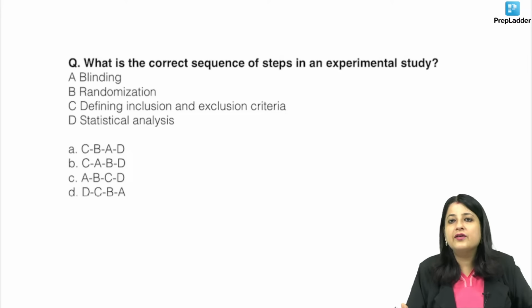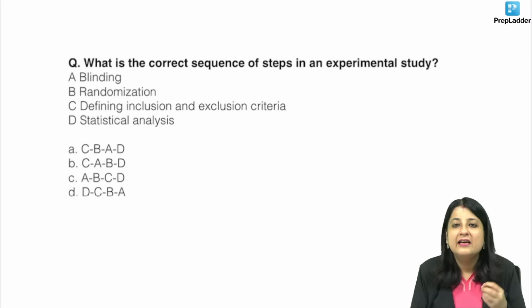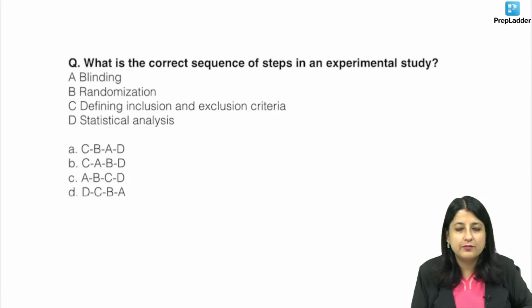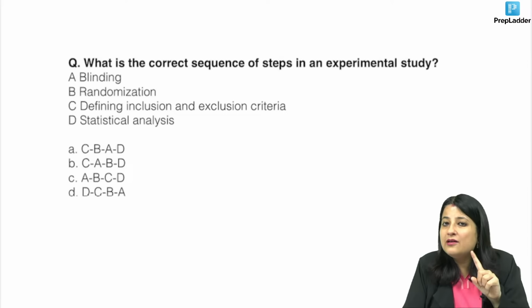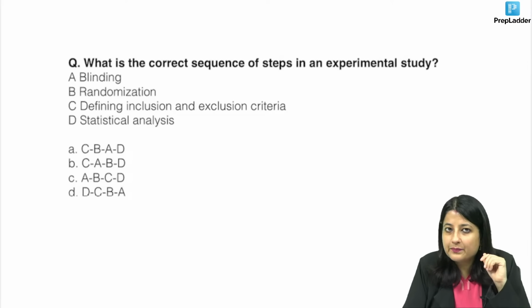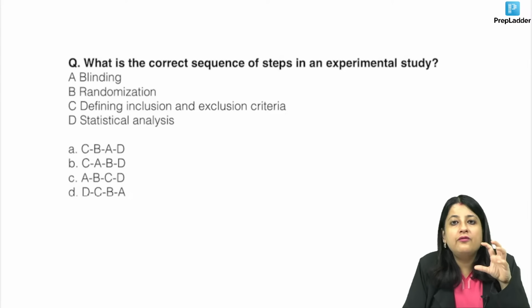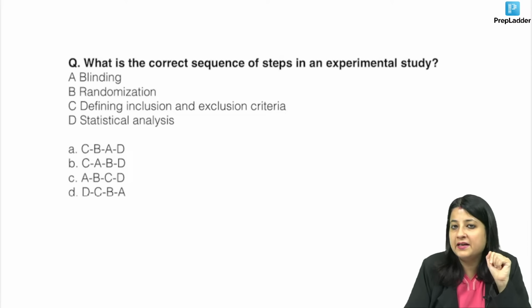Now, some of you have a confusion कि मैम पहले blinding है या पहले randomization है. सबसे पहले, like, what is it first? Is it blinding or is it randomization? Please remember, randomization is a way that eliminates selection bias. Okay. By ensuring comparability. So, first you select your population, you randomize, and then blinding follows.